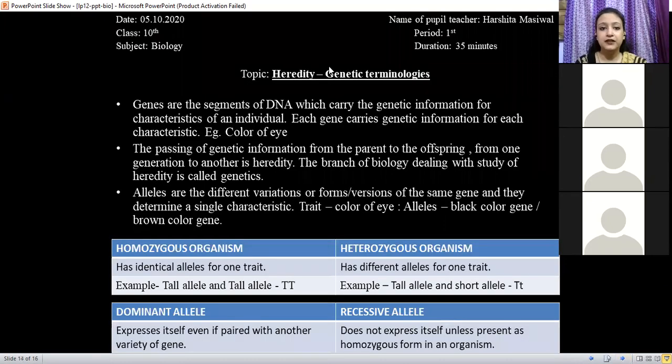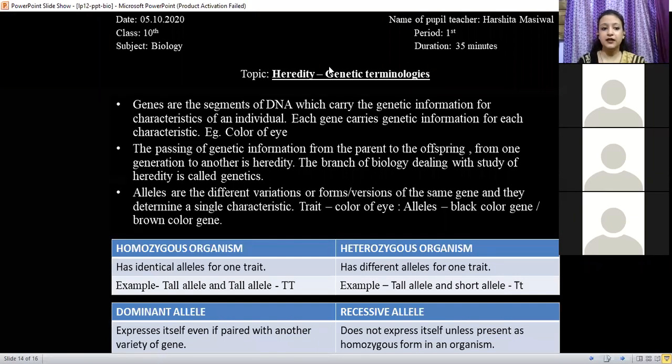So now please raise your hand to answer, as I'll be asking you very simple questions. So what do you understand by gene? What is a gene? Be quick to answer. Yes, Ansika? Ma'am, gene is a segment of long DNA, and each gene carries genetic information from parents to their offspring. Yes, very good.